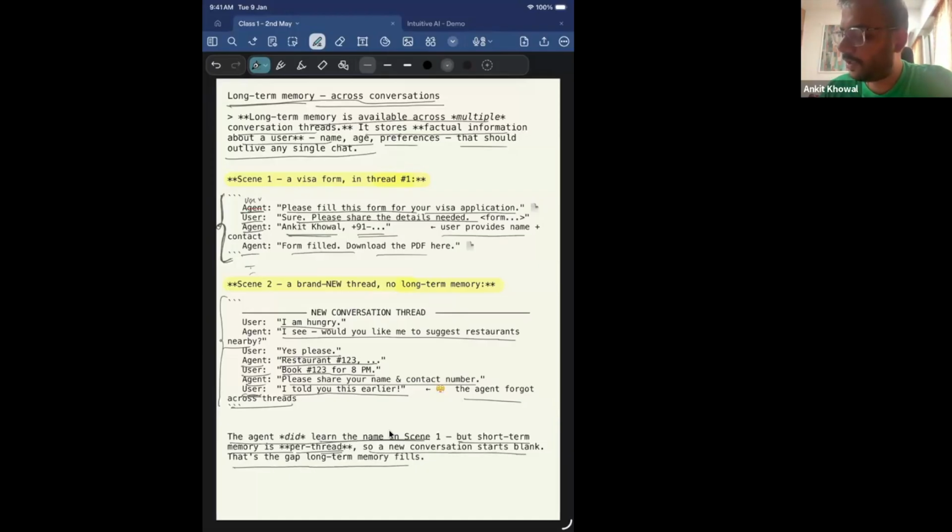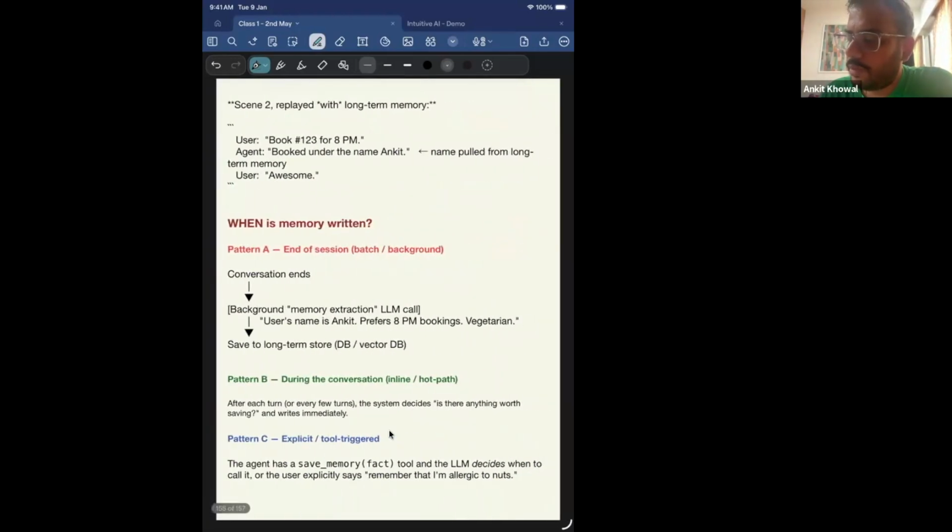That's the gap long-term memory fills, right? So we saw the scenario that we should use some kind of long-term memory. And what is this long-term memory and how do we use it? We'll see that. If we would have used long-term memory, what would have happened is when you tell the LLM to go ahead and book 1, 2, 3 for 8 p.m., it should directly reply because it already knew your name from long-term memory: booked under name Ankit, name pulled from long-term memory. And the user might have been delighted with the experience, right?